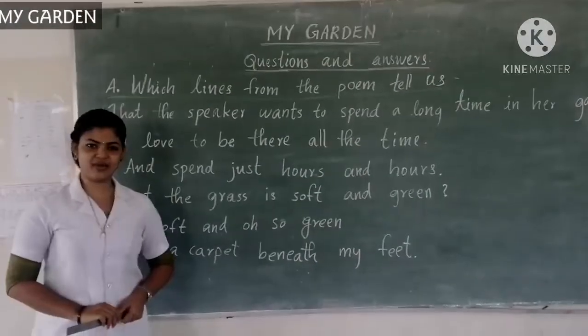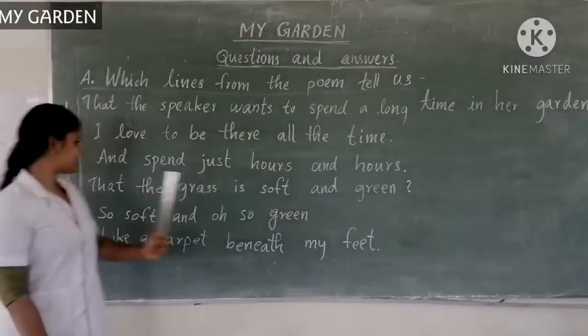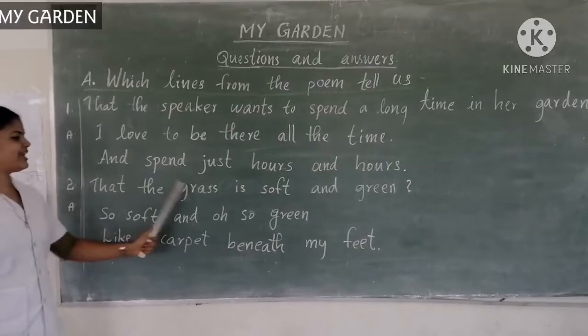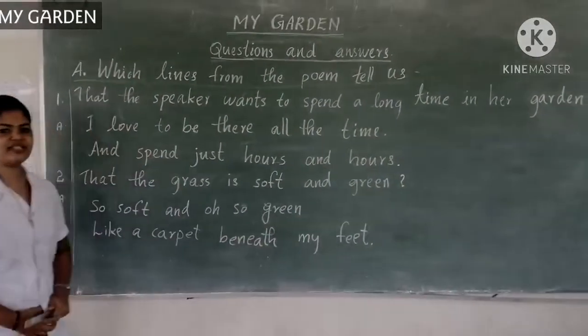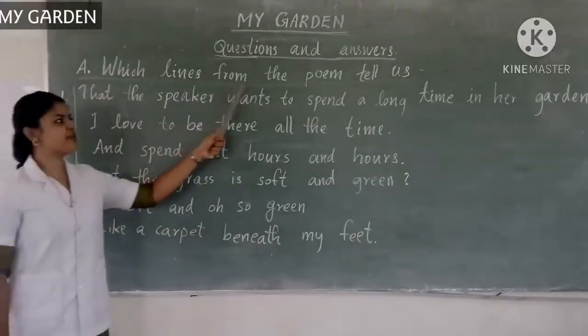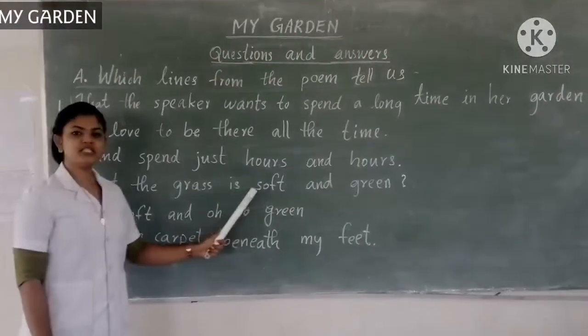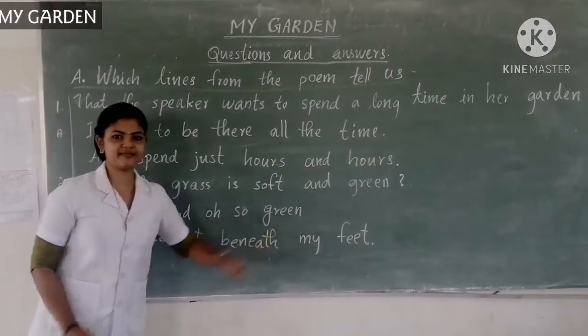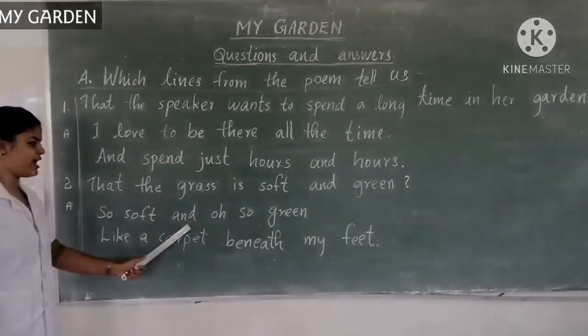Let us see the second question. Which lines from the poem tell us that the grass is soft and green?